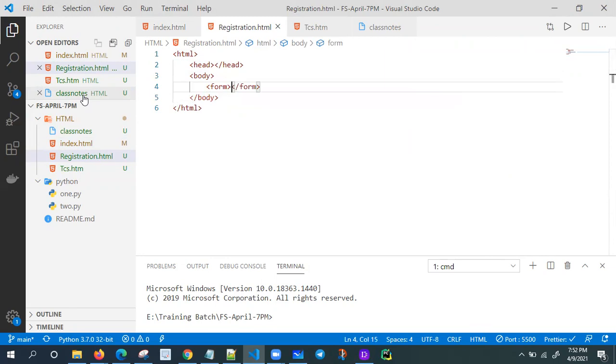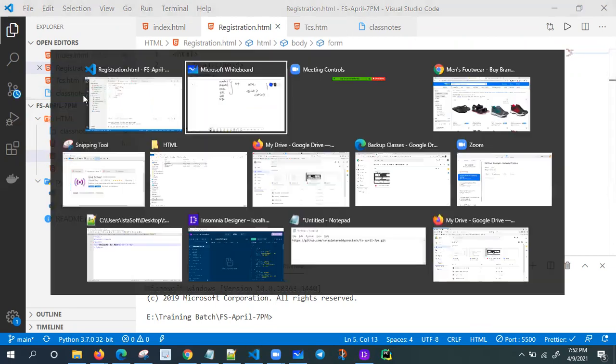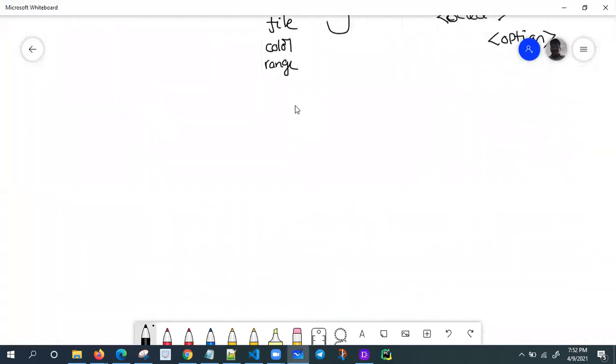At the time of registration, I need to enter name, email and password.